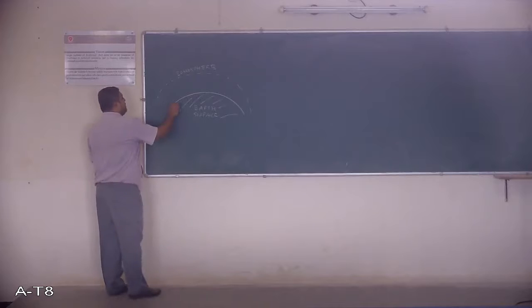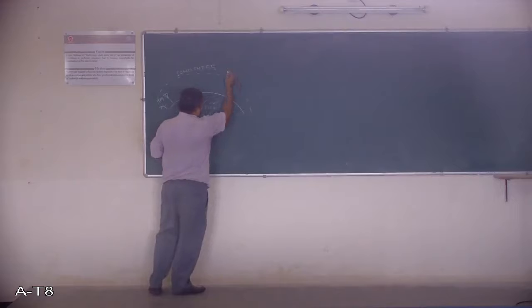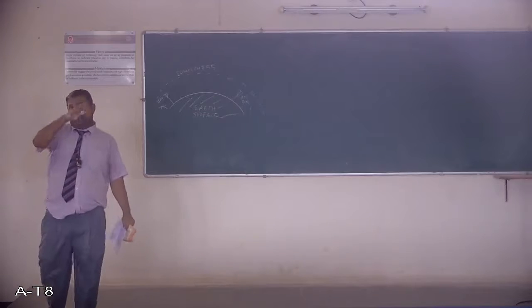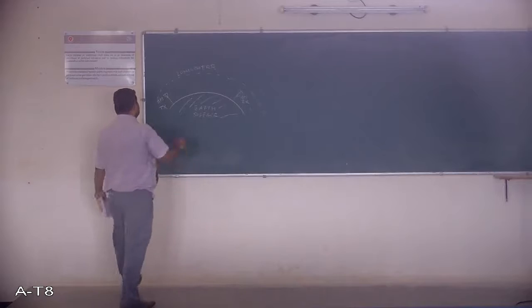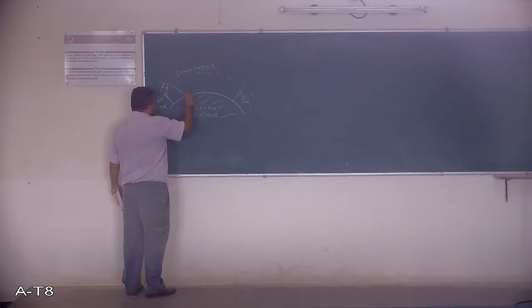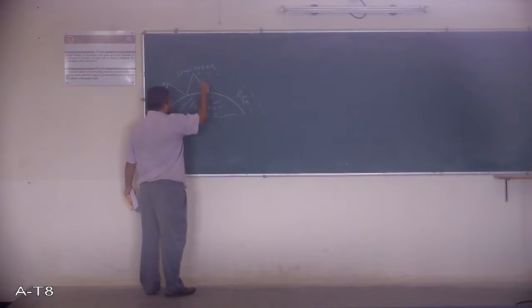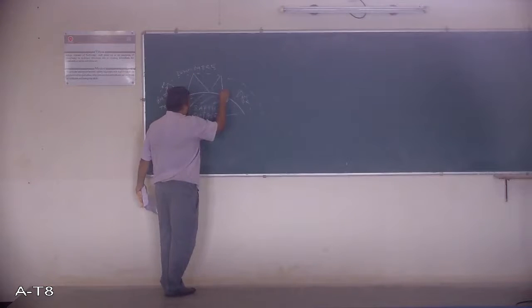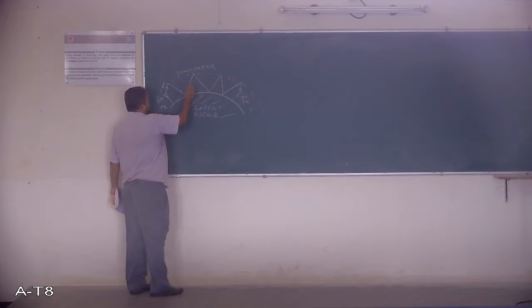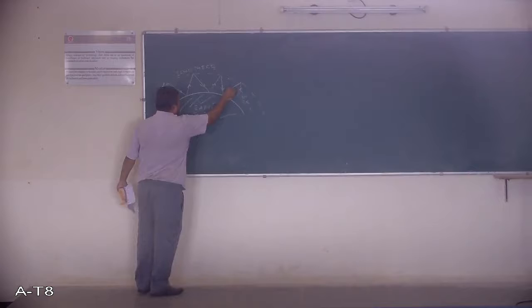If there is an AM transmitter, here there is an AM receiver. The AM modulated waveform takes the help of the ionosphere for bending. So what happens is this AM signal is transmitted first, and gets reflected here. Again it goes up, gets reflected by the ionosphere, goes up again, reflected by the ionosphere, and then comes here. So this is the path for AM propagation in case of amplitude modulation.